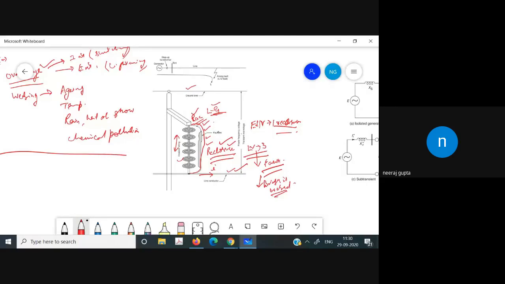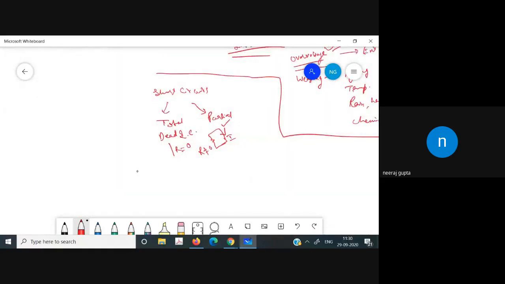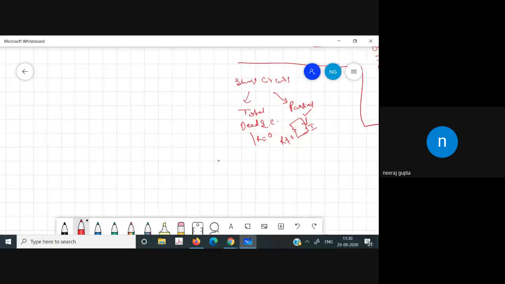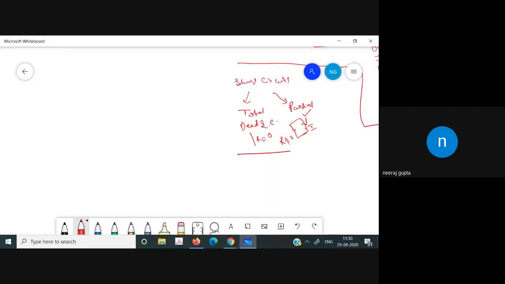Now, one more thing is the metallic fault. What is a metallic fault? Have you heard about the metallic fault?